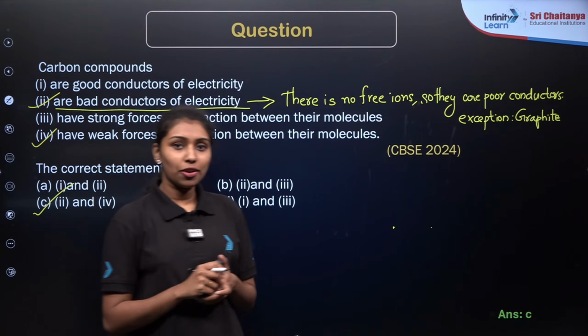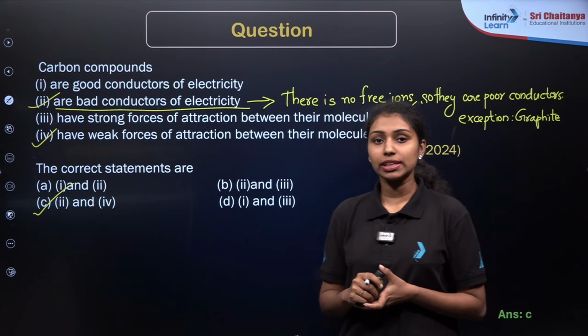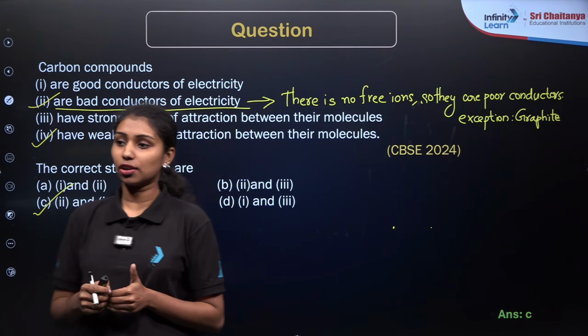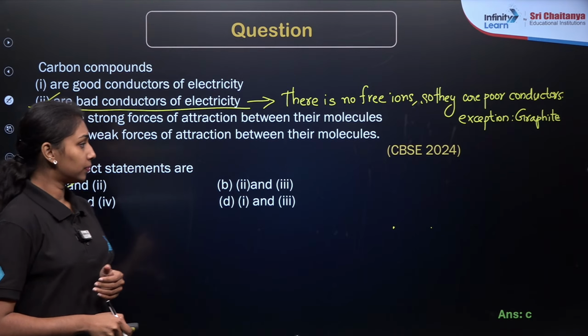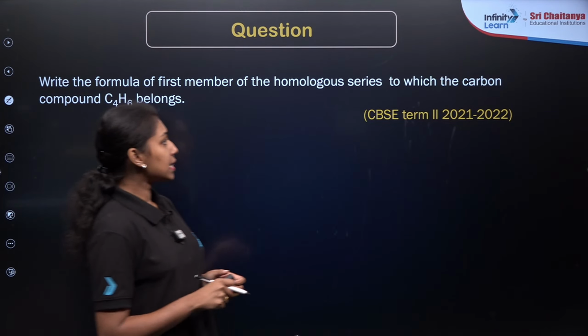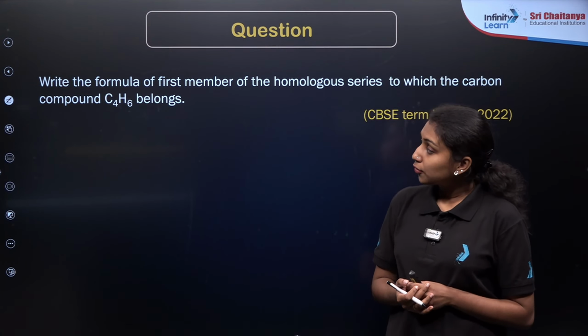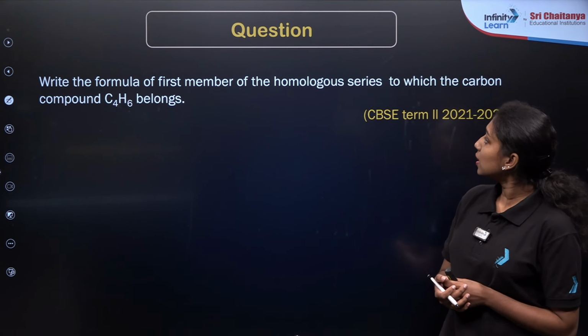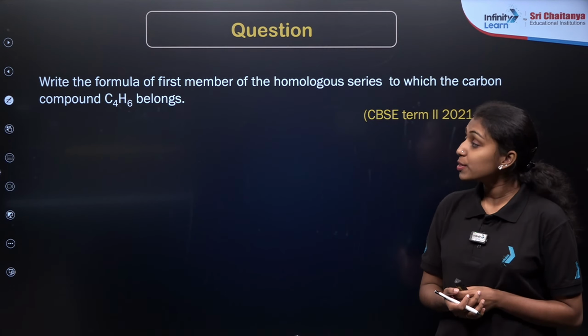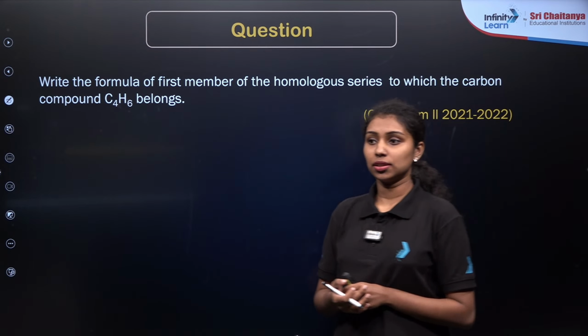While discussing allotropy, we have already mentioned why graphite is considered a conductor of electricity. So here is the next question. Write the formula of the first member of the homologous series to which the carbon compound C4H6 belongs.